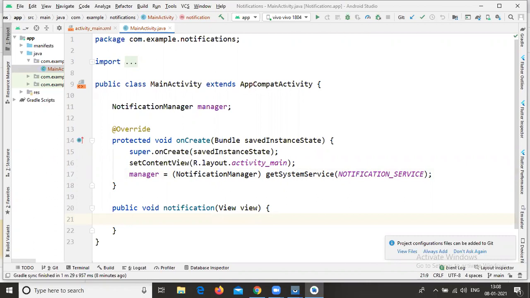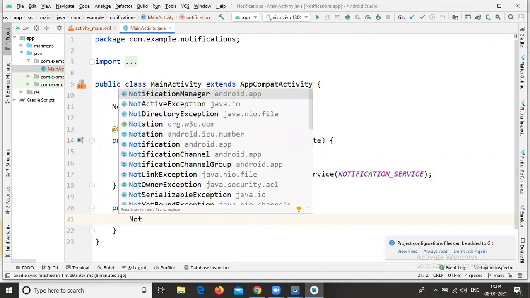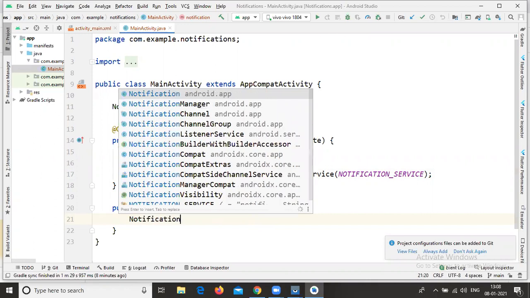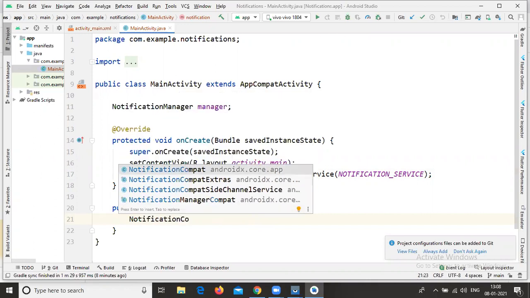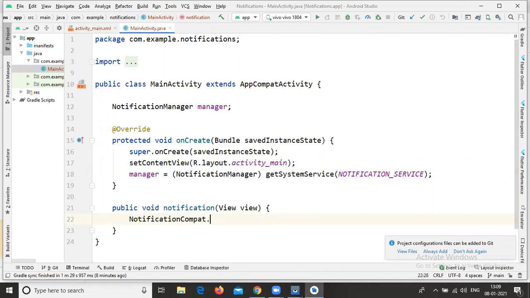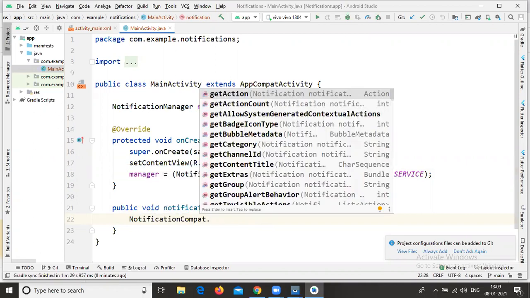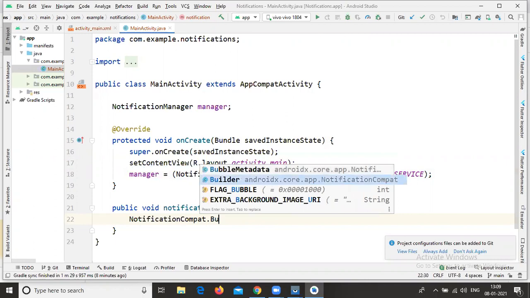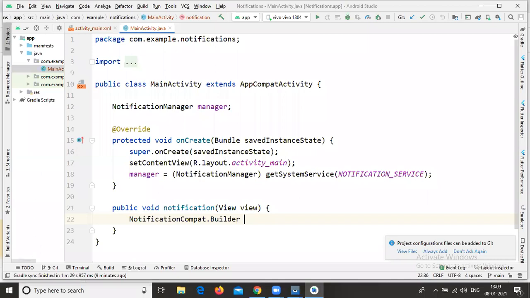Inside our notification method, there is a class called NotificationCompat. NotificationCompat.Builder. Here I'm creating the object for NotificationCompat.Builder.